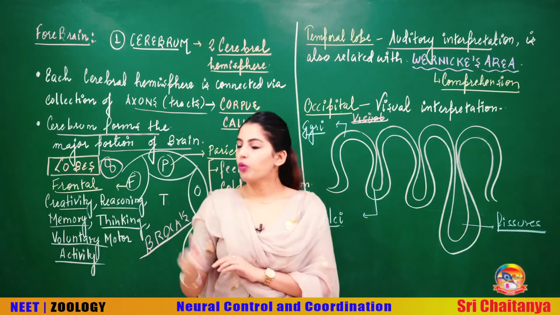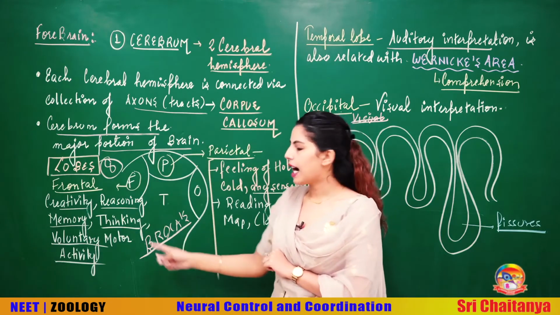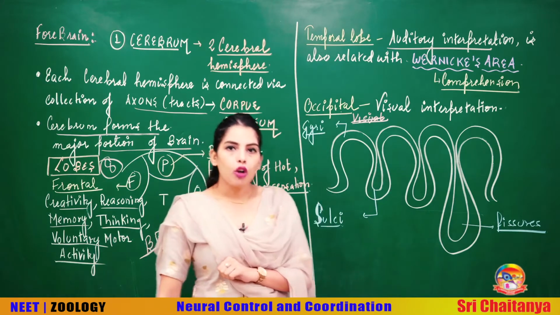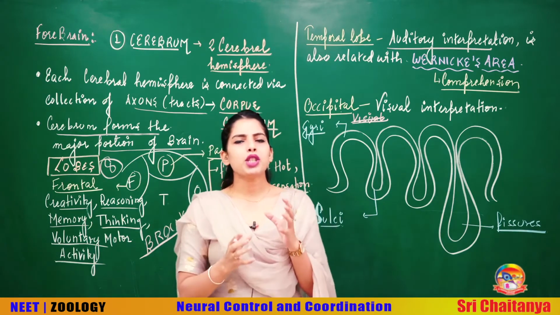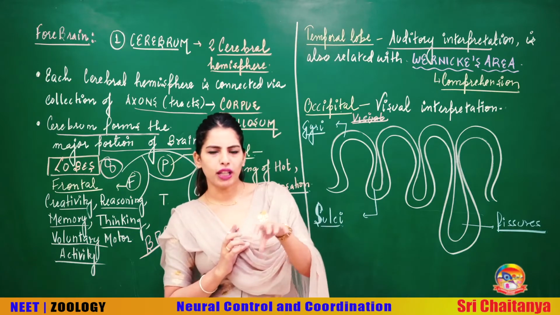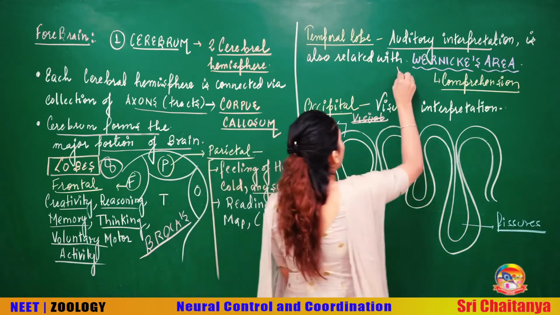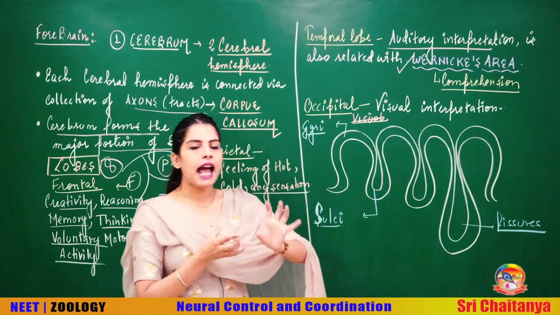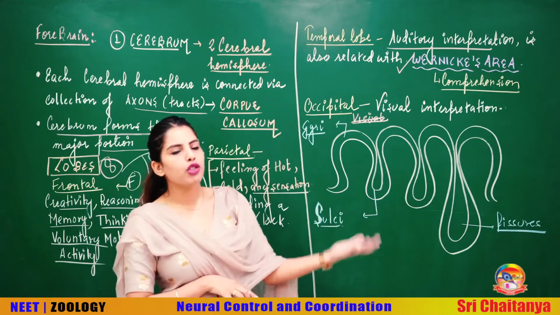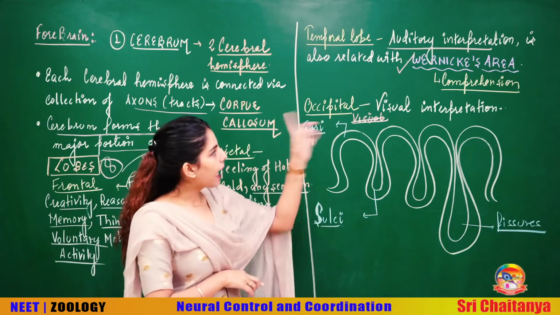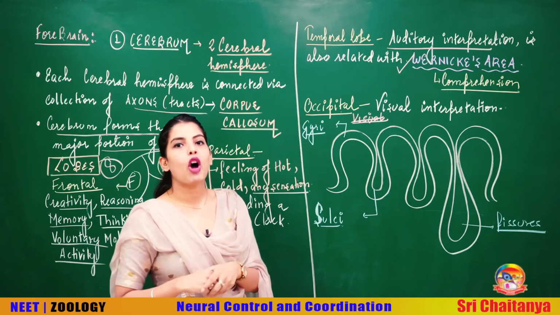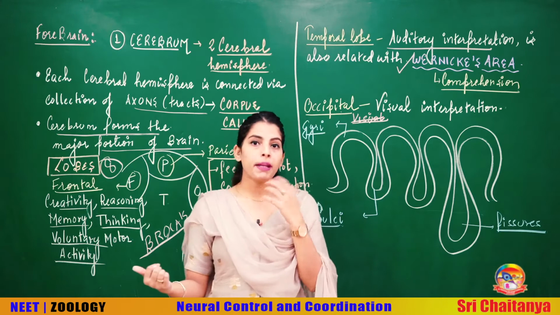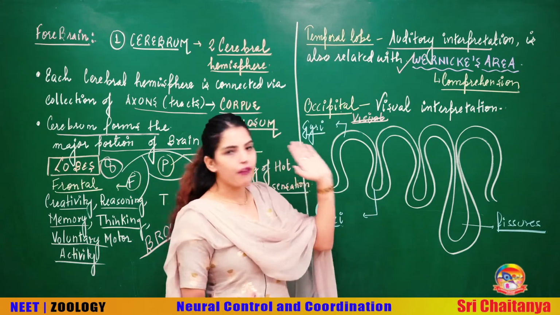Just like I have written one area called Broca's area, which controls speech in the frontal lobe, in your temporal lobe, sometimes we say temporal and parietal lobe, there is Wernicke's area, located in between the parietal and temporal lobe. In some books you will find only the temporal lobe. Wernicke's area is associated with comprehension. Speaking ability is with Broca's area of the frontal lobe, but comprehension is associated with Wernicke's area.